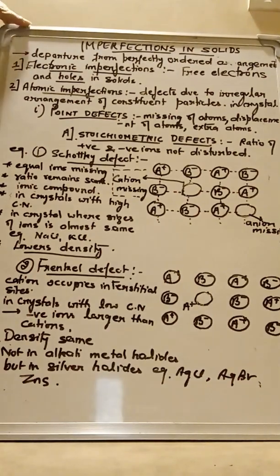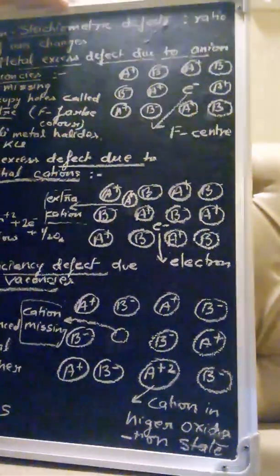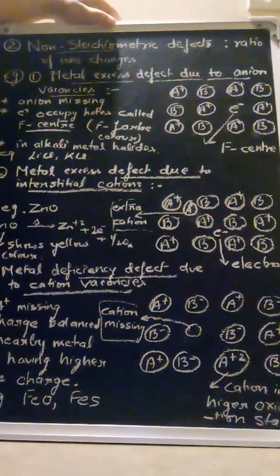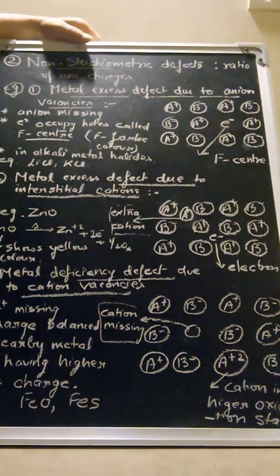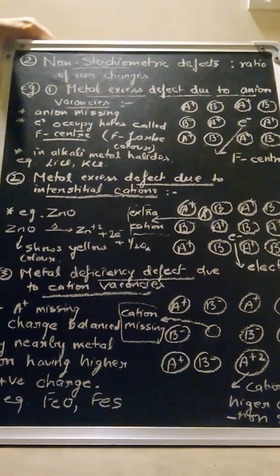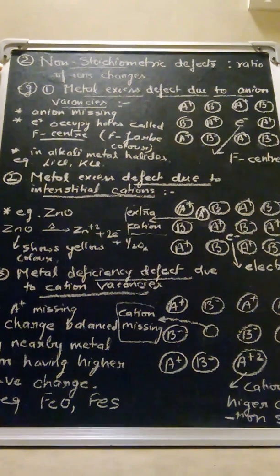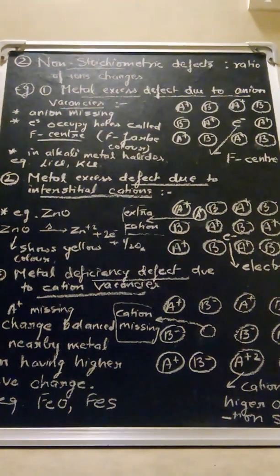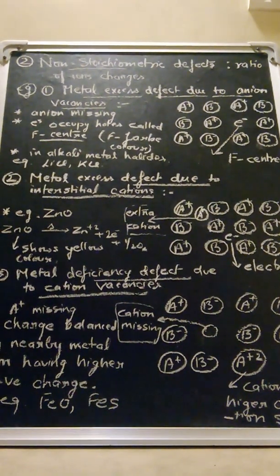After this stoichiometric defect, now let us understand the non-stoichiometric defects. Now, the second type of point defects are non-stoichiometric defects. And what are these defects?